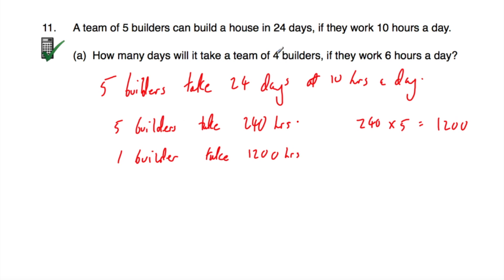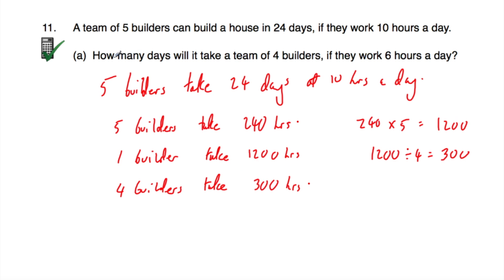Now, the good news is there's actually 4 builders, so it's going to take them 4 times less amount of time. So we're going to divide that by 4. So 4 builders take, if we take the 1,200 and divide that by 4, that's equal to 300 hours. So it would take 4 builders 300 hours to build the house. Okay, so that's how many hours it would take them. So we know if there's 4 builders, it would take 300 hours to build this house.